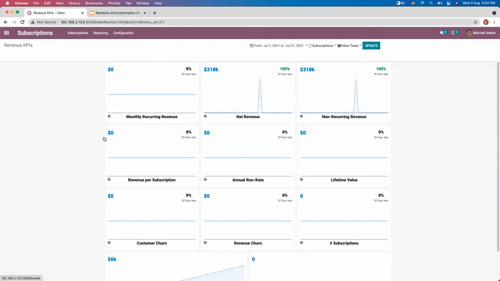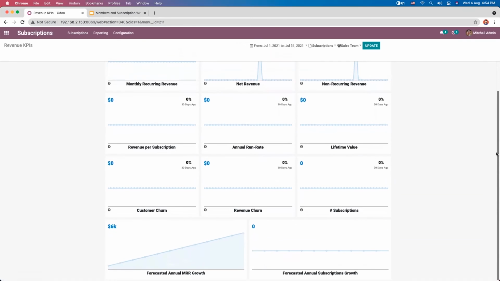This includes monthly recurring revenue, net revenue, non-recurring revenue, revenue per subscription, then annual run rate, lifetime value, customer churn, revenue churn that we have discussed before, then subscription, then forecasted annual monthly recurring revenue growth, forecasted annual subscription growth. So there are different indicators.